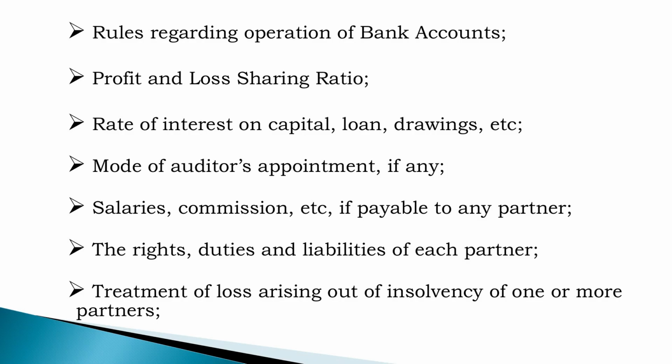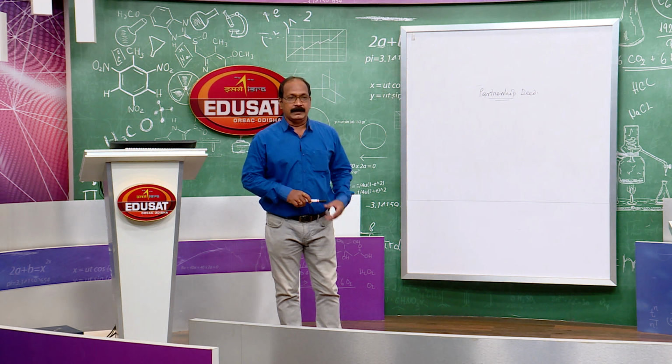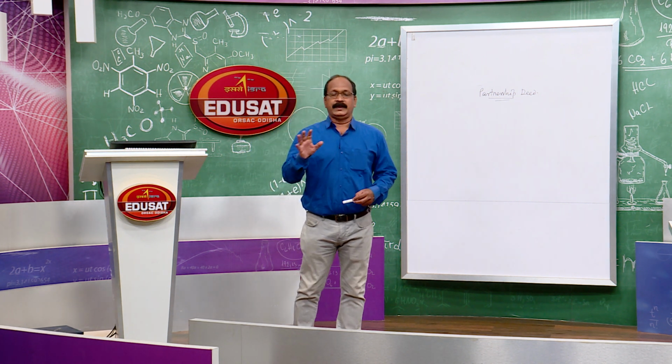The rights, duties and liabilities of each partner: what the rights, duties and liabilities of each partner are is to be written in this partnership deed. Also the treatment of loss arising out of insolvency of one or more partners in future. If any partner becomes insolvent, do you know the meaning of insolvent, my dear students? Accounting equation: assets is equal to capital plus liabilities, assets is equal to equities.